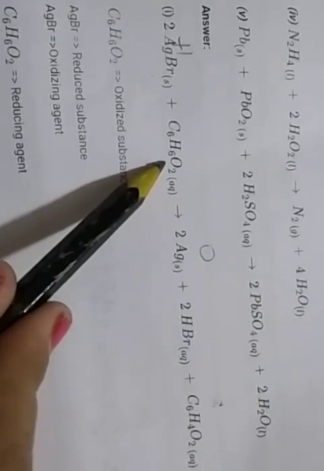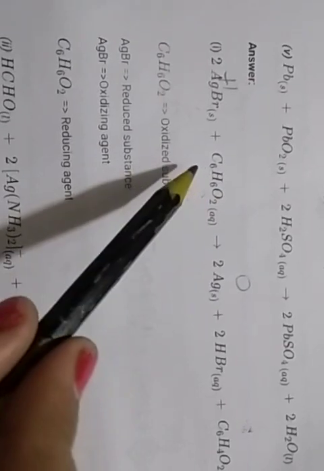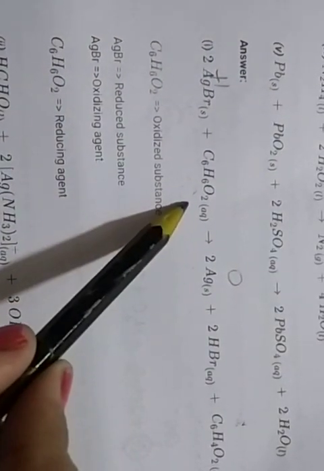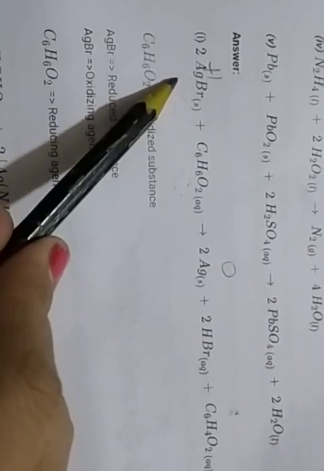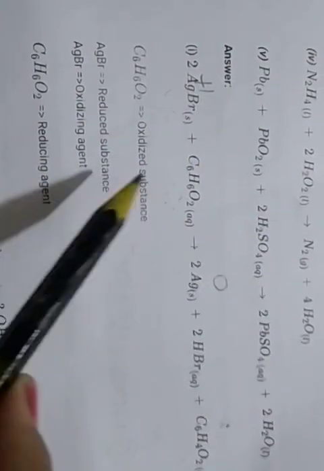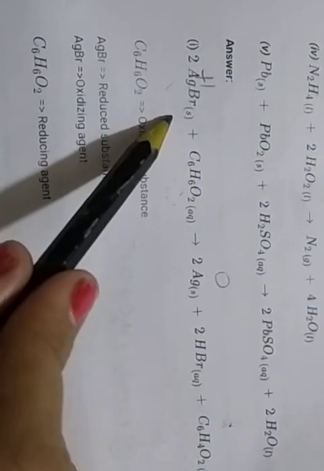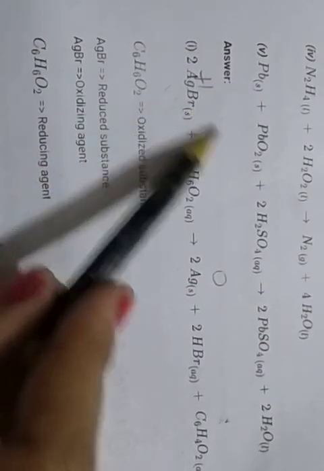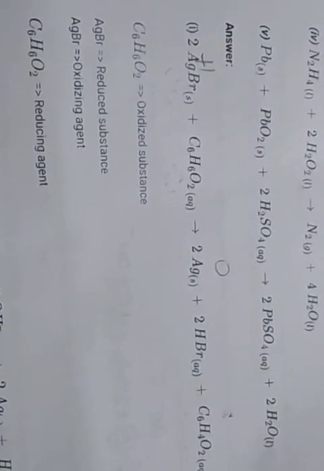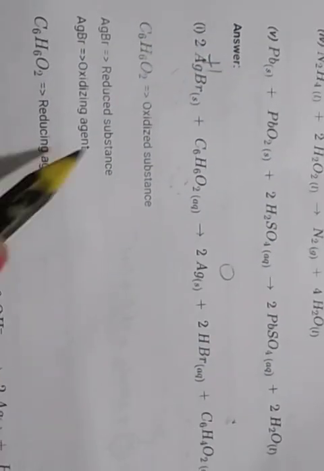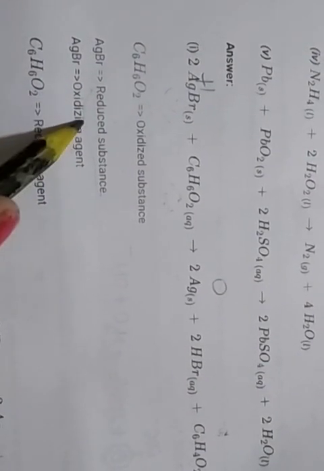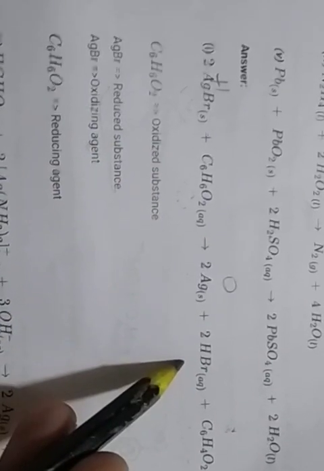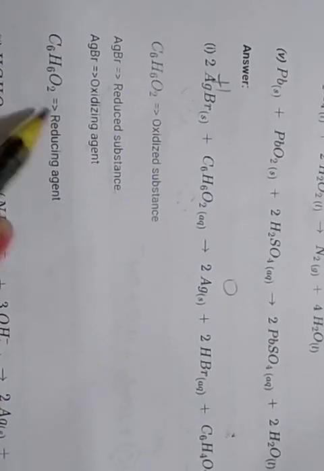C6H6O2 is converted into C6H4O2. So C6H6O2 is the reducing agent. Then AgBr is also reduced, so AgBr is the oxidizing agent, because the oxidation number goes from +1 to 0, meaning it is reduced, so it is an oxidizing agent. Both convert, and C6H6O2 is the reducing agent.